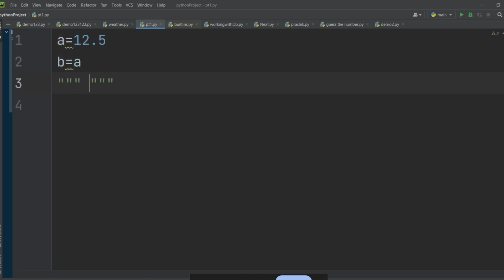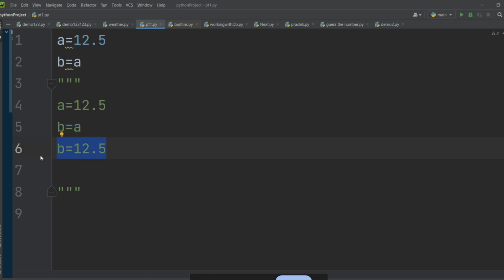This a is equal to 12.5. So if I am writing b is equal to a, we are doing b is equal to 12.5. Can we say we are doing this?